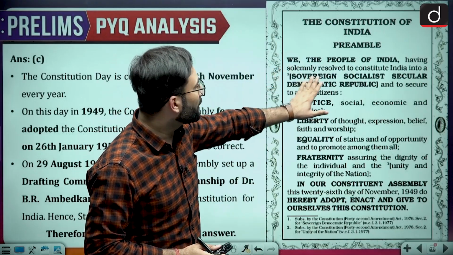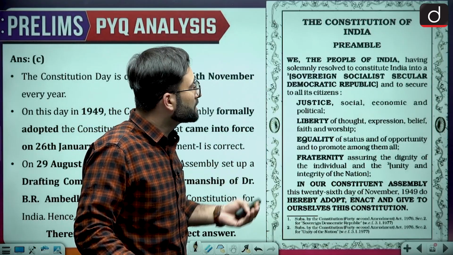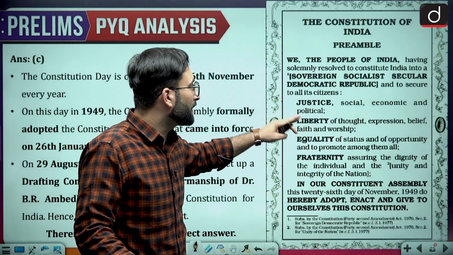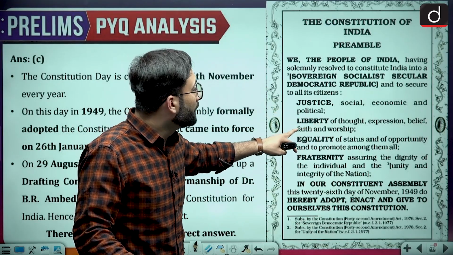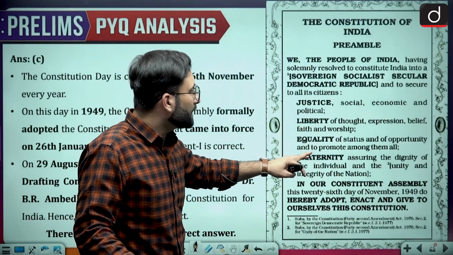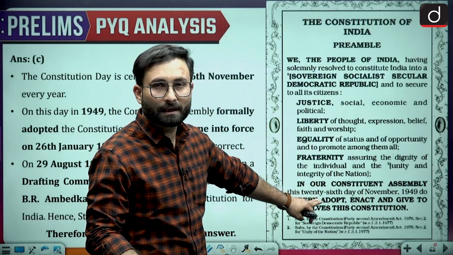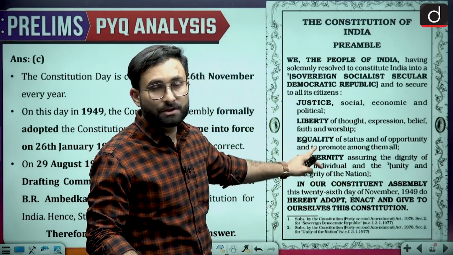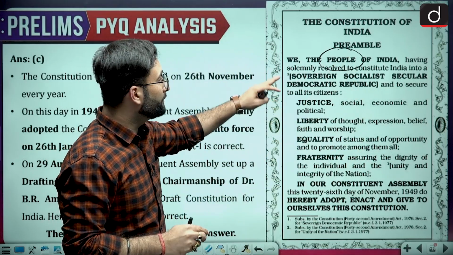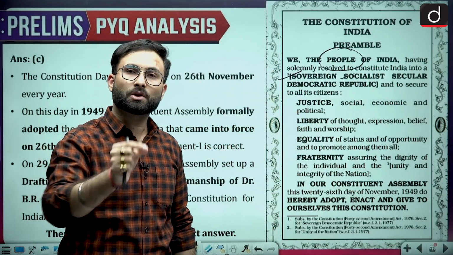We the people of India, having solemnly resolved to constitute India into a sovereign, socialist, secular, democratic republic, and to secure to all its citizens justice, social, economic and political, liberty of thought, expression, belief, faith and worship, equality of status and opportunity, to promote among all fraternity, assuring the dignity of the individual and the unity and integrity of the nation. Here, first, we the people of India, these are the sovereign people. And we are making India into a sovereign, socialist, secular, democratic republic. So here the nature of the state is also being given.